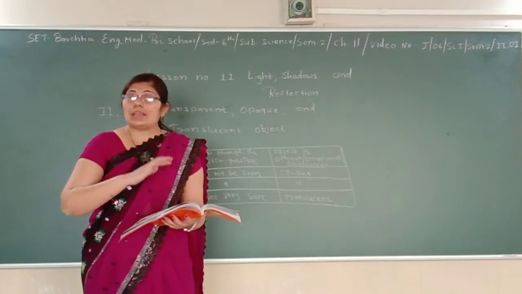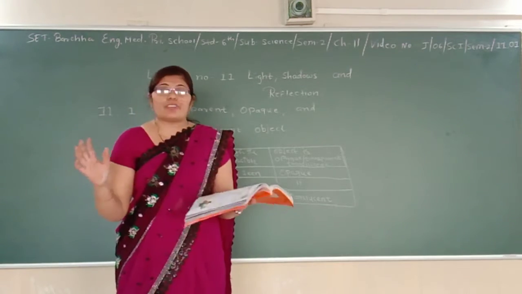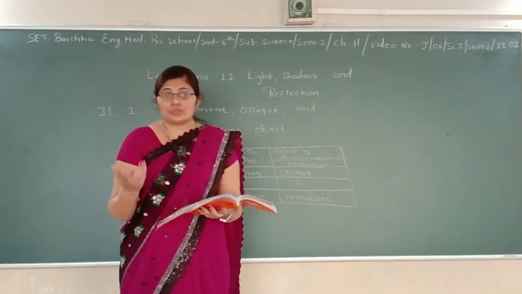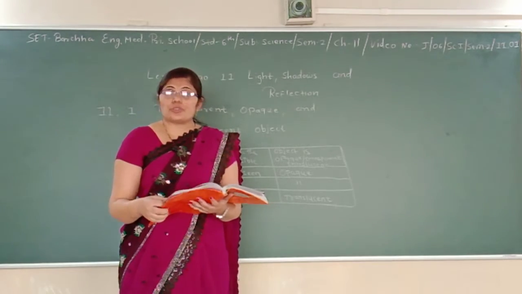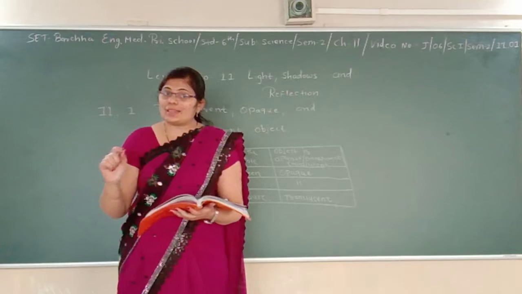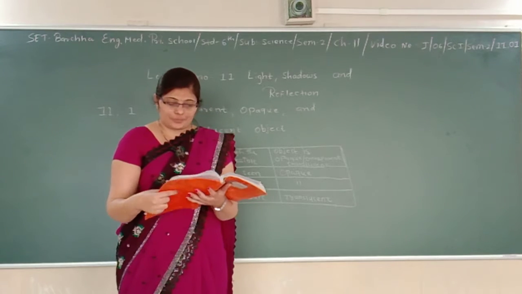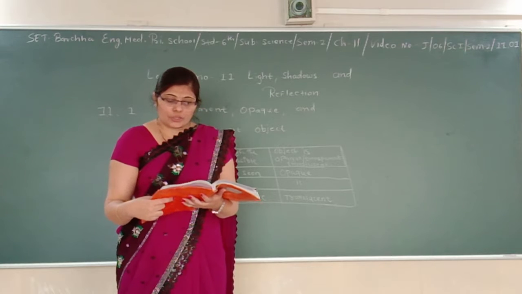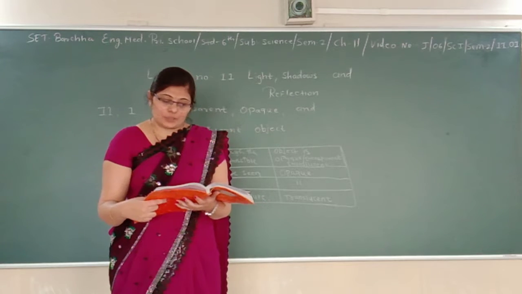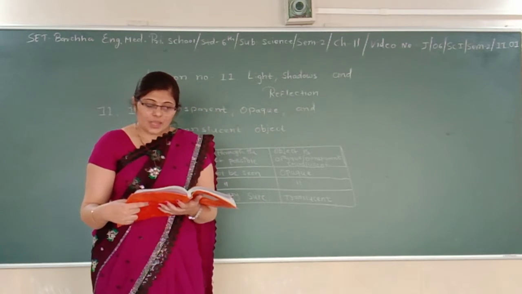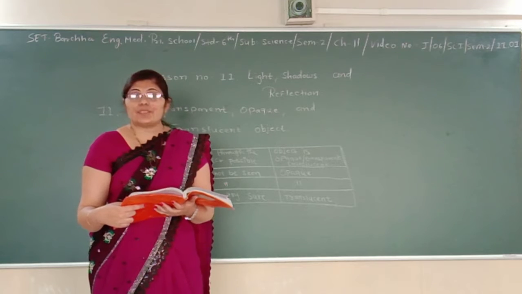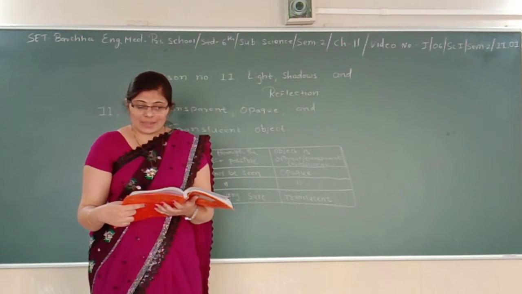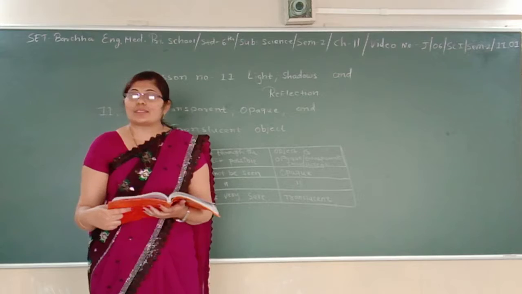Or else you just enter into a dark room which doesn't have any light. Can you see that? Of course not. You really need to switch on the light and then you can see the objects around yourself. But when you light a candle or a torch, you can see those objects present in the room, isn't it? Yes. Without light, the things cannot be seen. Light helps us to see objects.